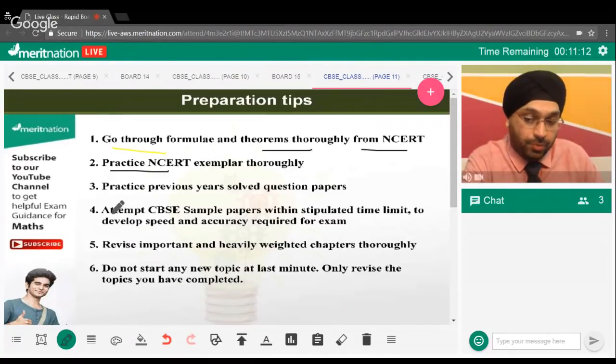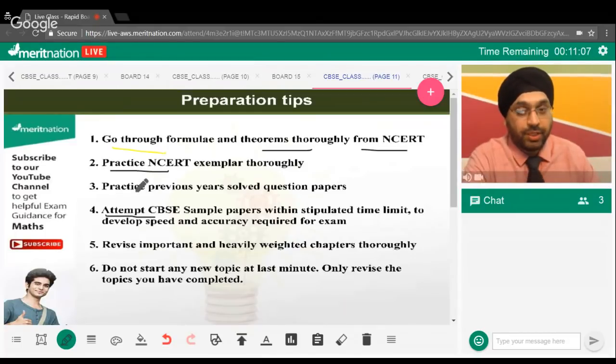Then, the fourth point, you need to attempt the CBSE sample papers within a stipulated time so that you can develop the accuracy and speed required for the exam. I hope you are well aware of these points. Then the fifth point, you need to revise the important and heavily weighted chapters thoroughly. When I say heavily weighted and important chapters, let's say algebra, then we have triangles, then trigonometry. You need to go through these weighted chapters thoroughly.